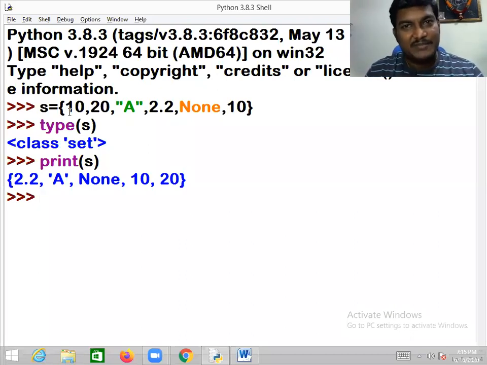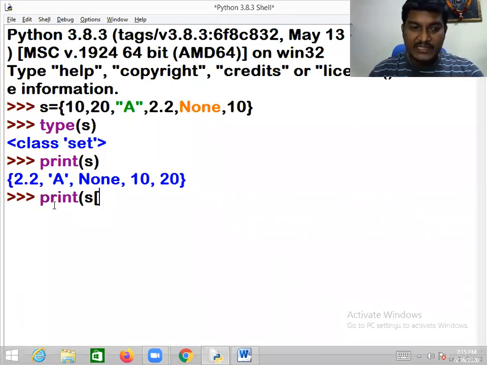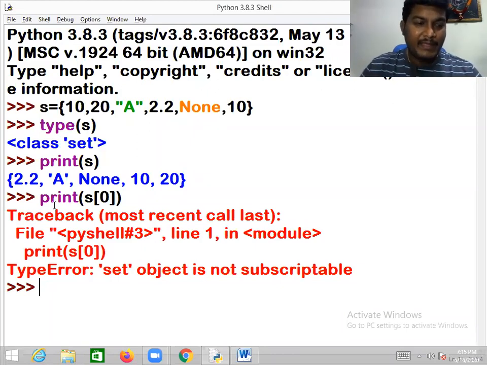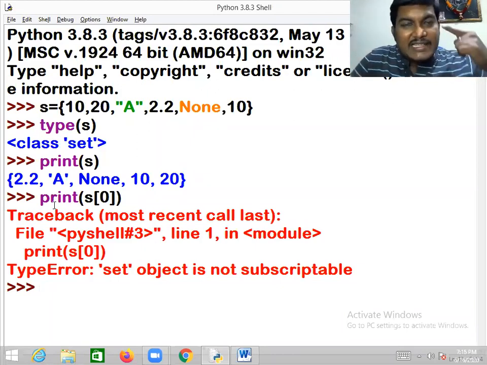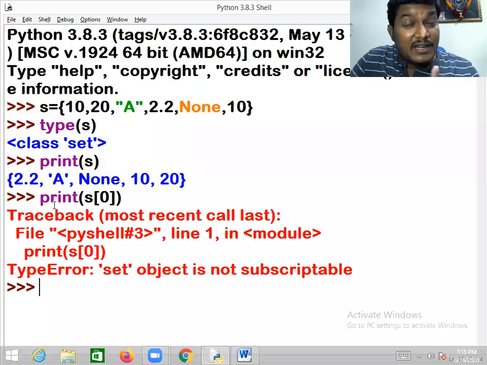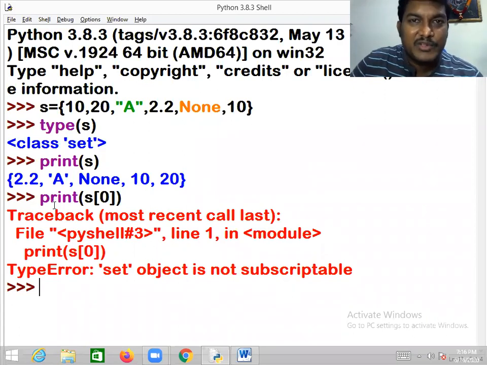Now some trials. Sir, I want to get this 10 from the set. How can you get it? Immediately you will say, sir, s of 0. No, my dear, you'll be getting an error. As I said, insertion order is not maintained, so how can you guess it is going to return 10? You may be thinking that, but indexing is not supported in the set collection because we are not guaranteed about the order.